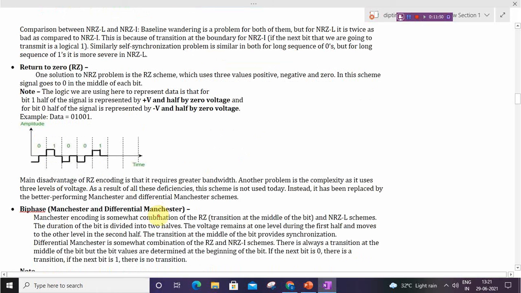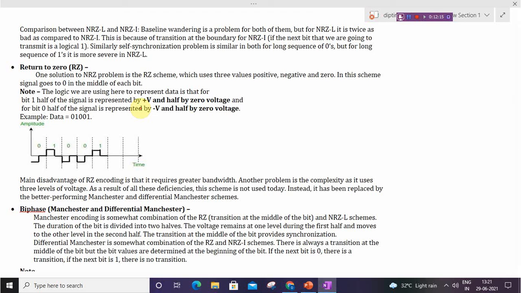Then the next scheme is RZ. RZ means return to zero. One solution to the NRZ problem is the RZ scheme, which uses three values: positive, negative and zero. In this scheme, the signal goes to zero in the middle of each bit.